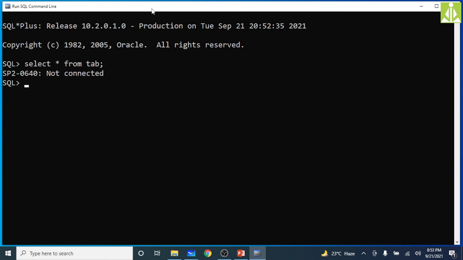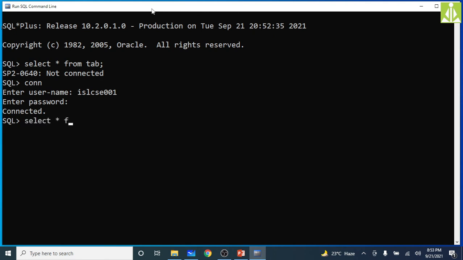Okay, not connected. So first of all, before passing any commands, I need to connect to the database. So the connect command can be used to connect to the database. It is asking me username, and my username is ISLCSC001, and password is also the same, ISLCSC001. So see here, it is showing connected now.